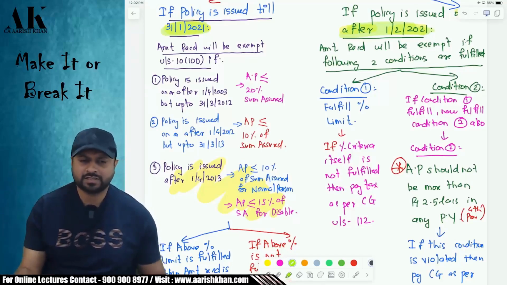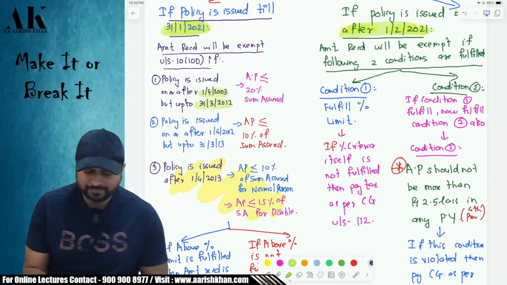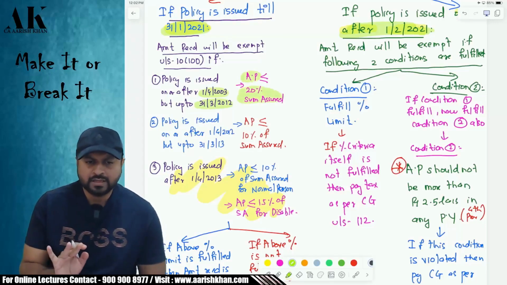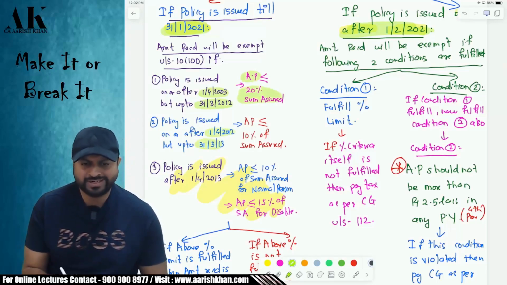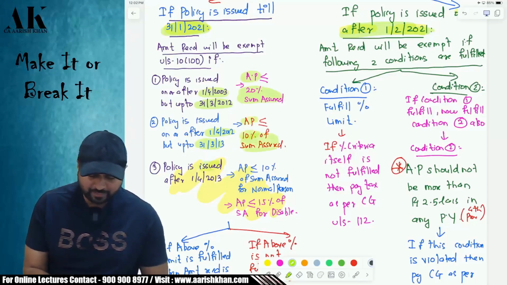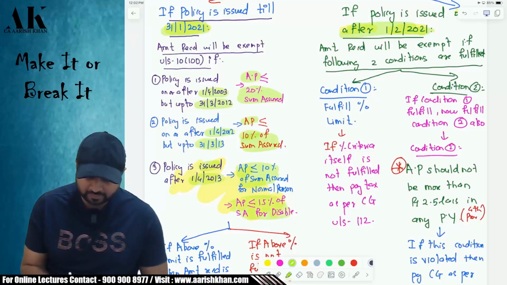What is that percentage criteria? If the policy is issued after 1/4/2003 but before 31st March 2012, then your annual premium should be less than or equal to 20% of sum assured. If the policy is issued after 1/4/2012 but before 31st March 2013, then your annual premium has to be just 10% of the sum assured. And if the policy is issued after 1/4/2013, then for a normal person it is 10%, and for a disabled person it is up to 15%.